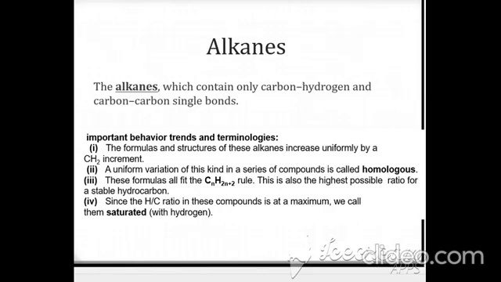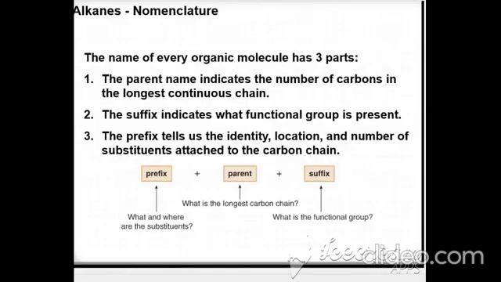This is the highest possible ratio of hydrogen in stable hydrocarbons. The carbon and hydrogen ratio in this compound is a maximum. So here you can say the carbon valency is satisfied totally by the number of hydrogens. In other words, the carbon hydrogen ratio in this compound is maximum. So that is called a saturated hydrocarbon. Here is the carbon-carbon single bond, sigma bond. There is no pi bond. So that is called the saturated alkanes.